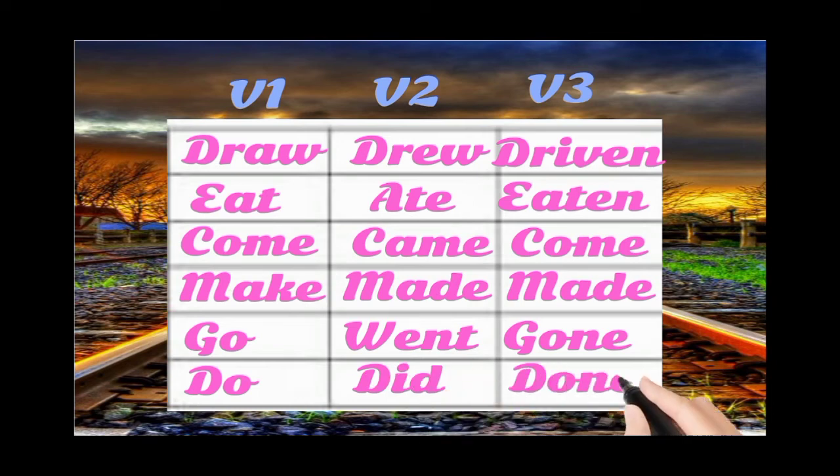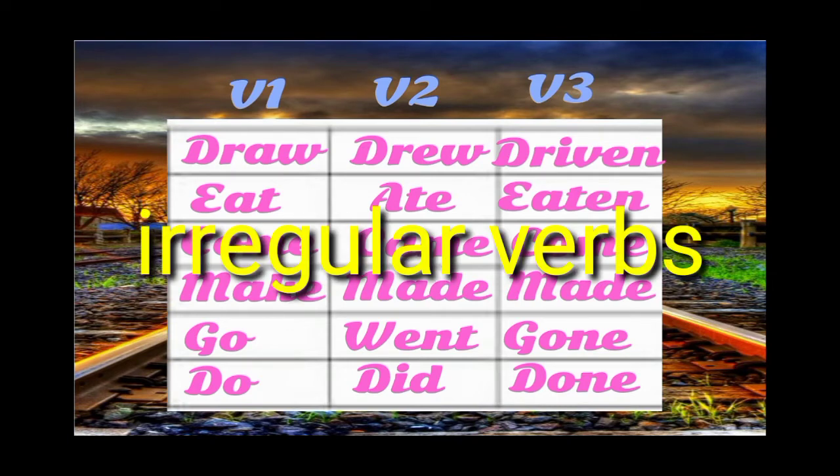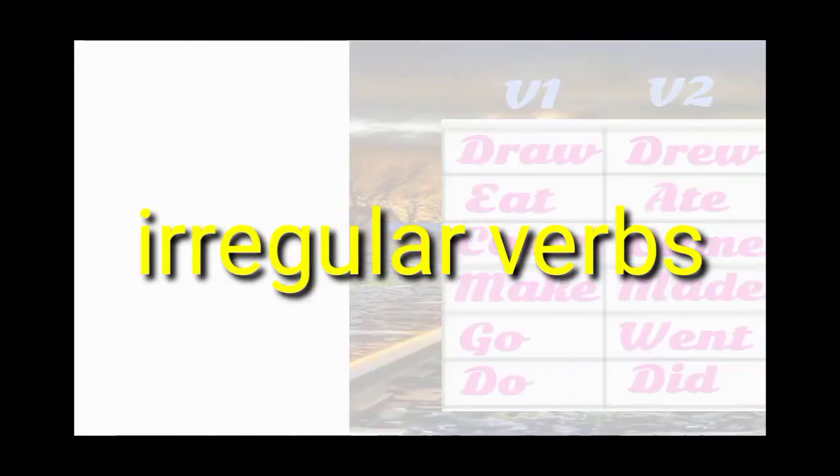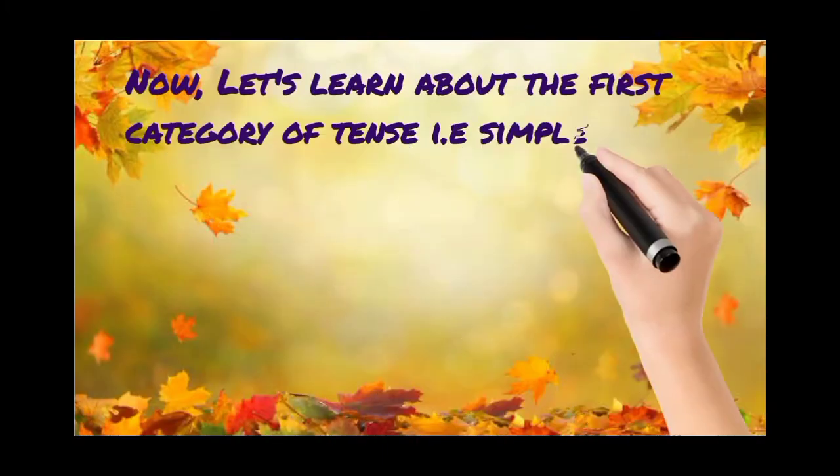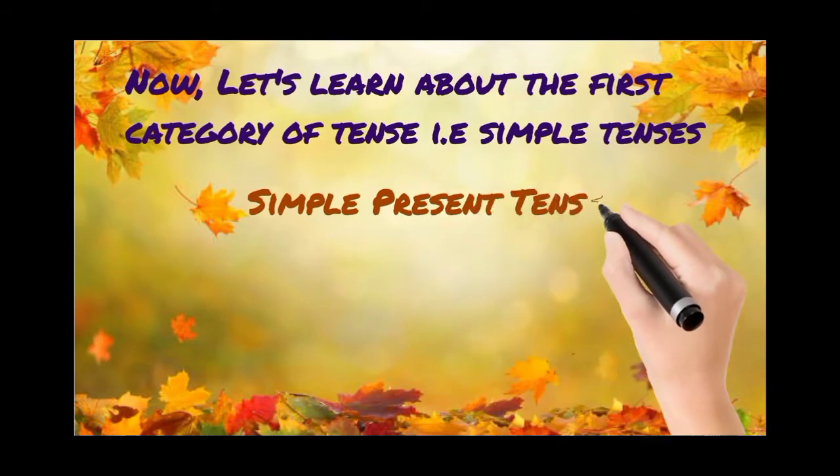Here, if you see, we don't add any ed for V2 and V3. The verb totally changes its form, and these are called irregular verbs. There are many regular and irregular verbs.